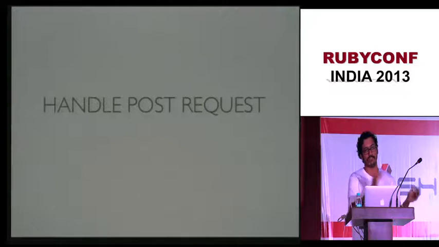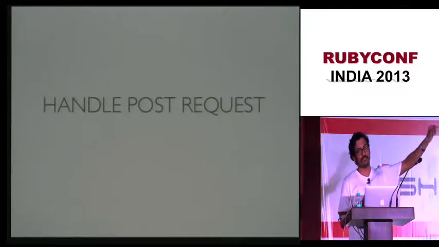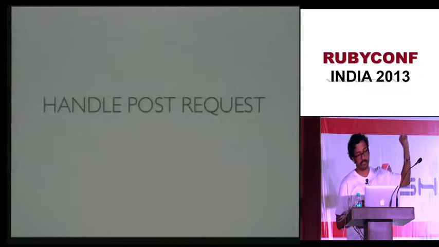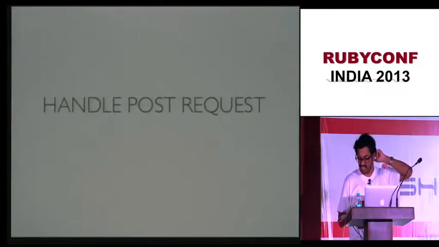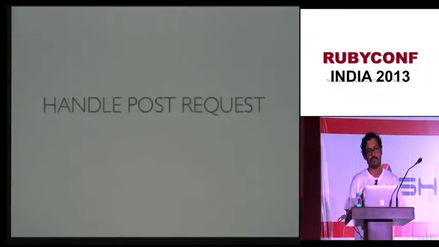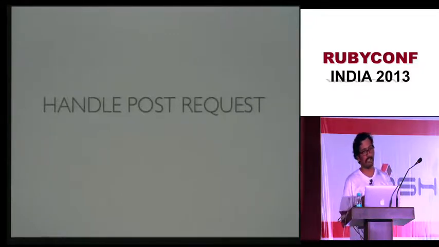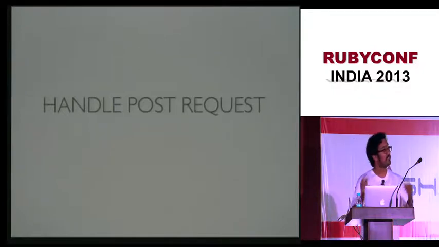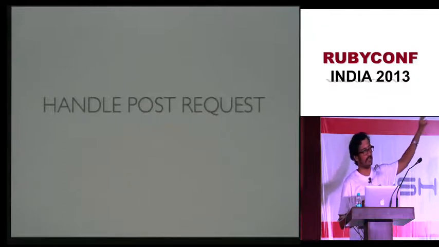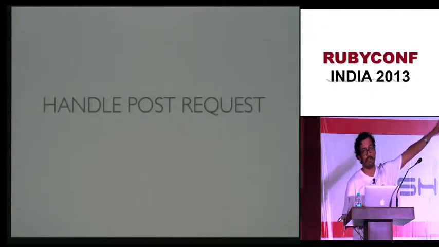So if you want to delete a resource, there is a special function which you have to write, delete resource. If you want to handle a post request, you have to say handle post. When I saw that for the first time, I was thinking, why is this a callback? The thing is that the whole thing is modeled as a state machine. So when a post request comes, Webmachine has to decide what to do with it. That decision is a transition on a state, so for transitioning on a state, it has to go to that blue dot. That blue dot is a callback, basically.